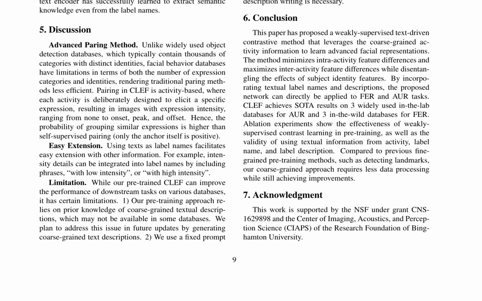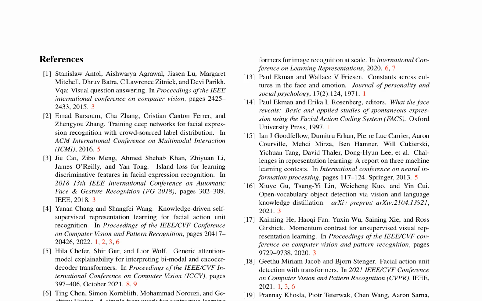The authors visualize the relevancy heat map between image and label name or description pairs using GAI, demonstrating that the text encoder successfully learns to extract semantic knowledge even from label names. The heat map localizes the corresponding regions of the face by querying the label name or label description. The paper discusses the pairing method, which is activity-based and designed to elicit specific expressions, resulting in images with expression intensity ranging from none to onset, peak, and offset. The authors also highlight the easy extension of the method by integrating intensity details into label names.